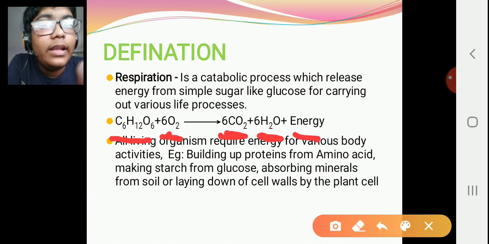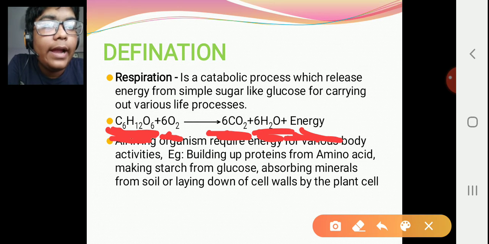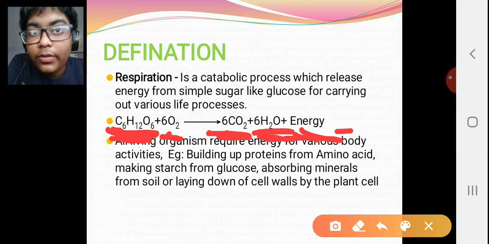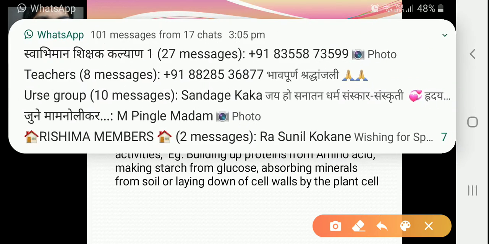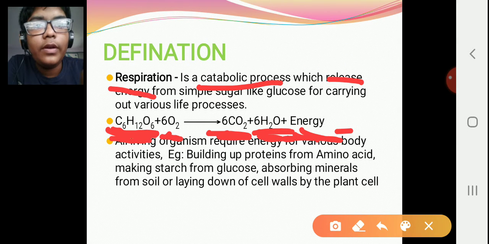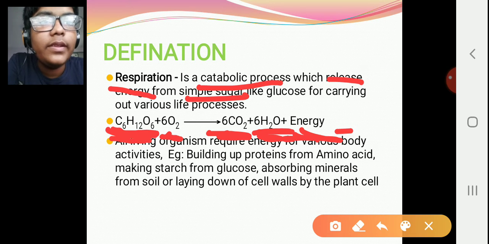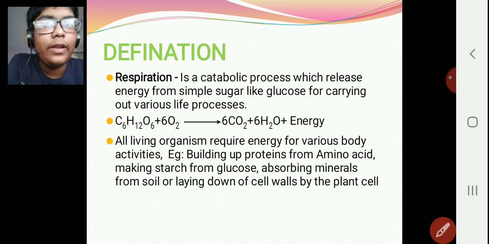Since the glucose is breaking down, it is a destructive process, a catabolic process, releasing energy in the form of 38 molecules of adenosine triphosphate, and a simple sugar is nothing but C6H12O6. So I hope now you have understood what is respiration. Let's go ahead.